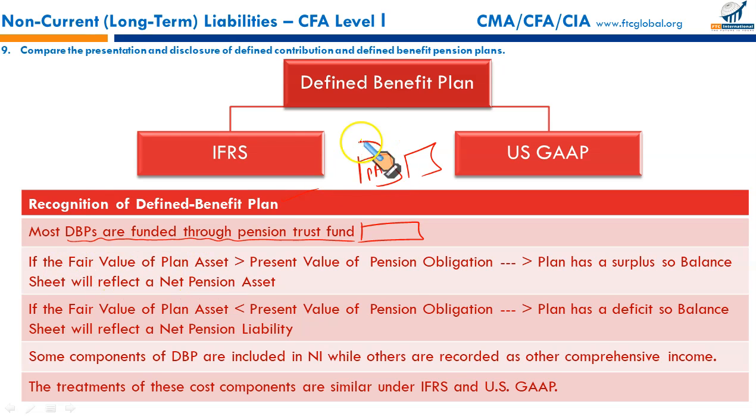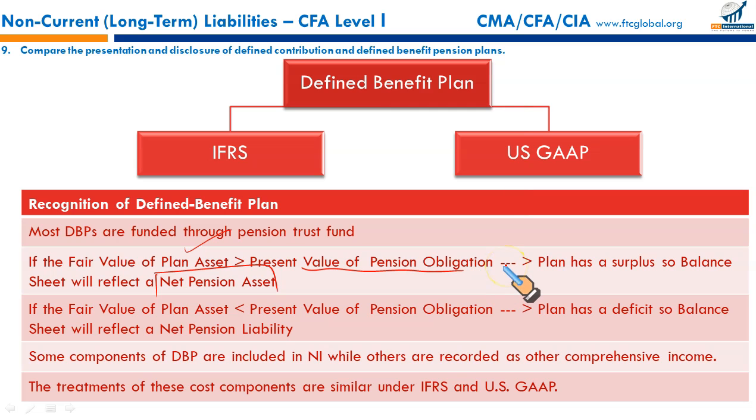If the fair value of the plan assets is greater than the present value of pension obligations, the plan has a surplus, so the balance sheet will reflect a net pension asset. We only need to understand the disclosure of these plans; detailed accounting is not given anywhere in your reading. Conversely, if the fair value of the plan assets is less than the present value of pension obligations, the plan has a deficit, so the balance sheet will report a net pension liability.